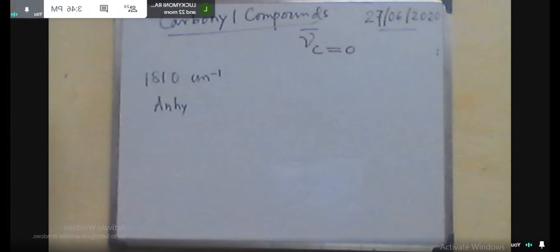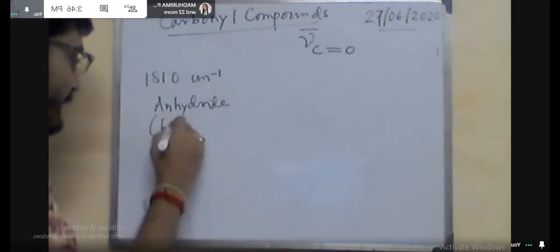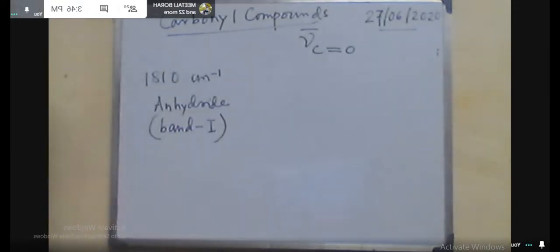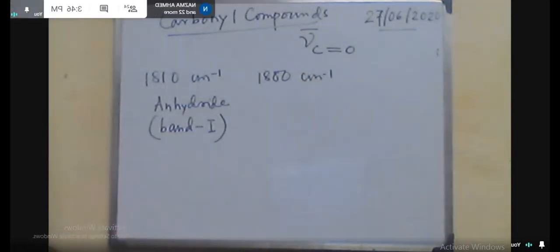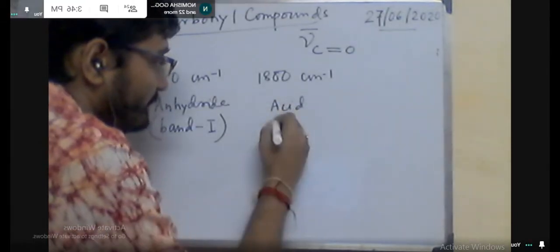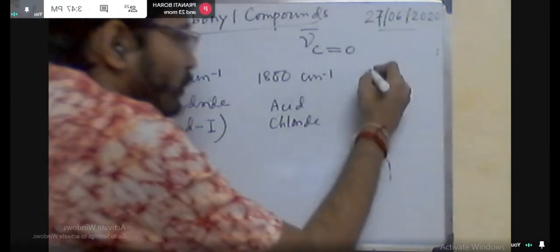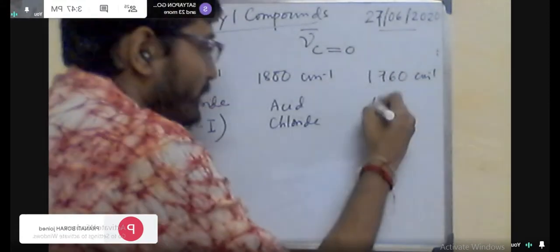Then 1760 centimeter inverse, this is again for acid anhydride, that means band 2. Okay. Next, the value found is 1735 centimeter inverse. This value corresponds to the ester. Then 1725 centimeter inverse. This is for aldehyde.